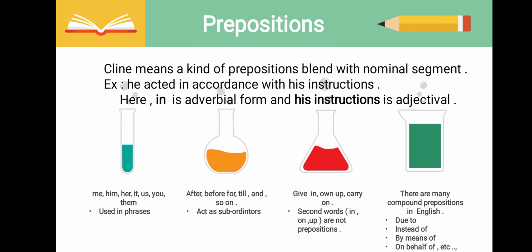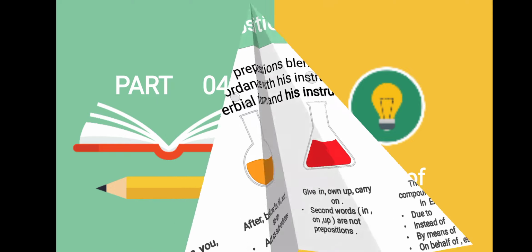Complex means a kind of preposition that blends with a nominal segment. For example, "He acted in accordance with his instruction." Here, in is the adverbial form and his instruction is the adjectival form.